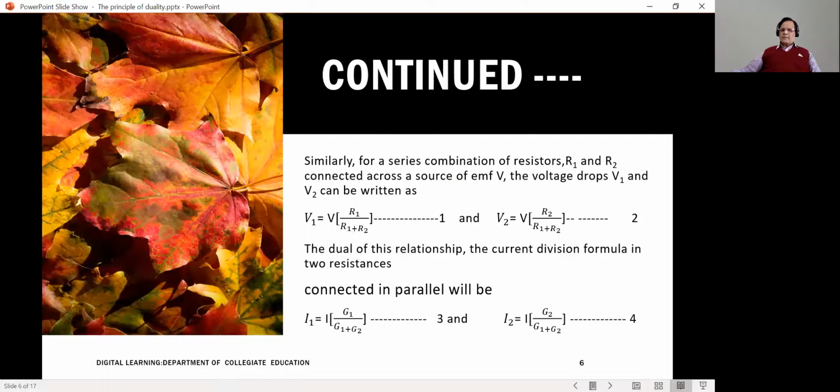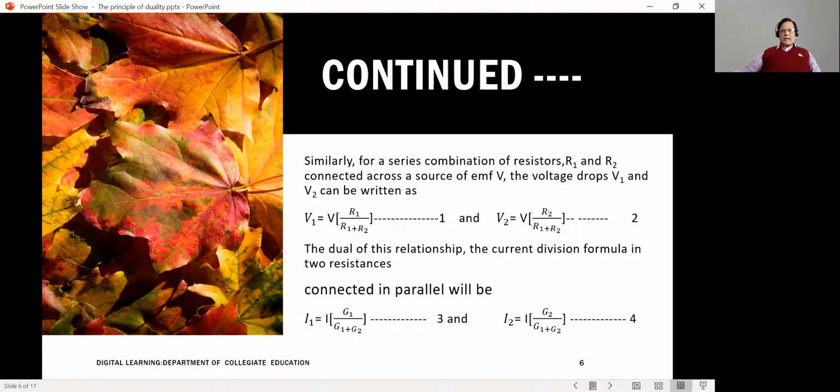Similarly, for a series combination of resistors, let us say two resistors R1 and R2 connected across a source of EMF V. I told you in the earlier classes that a series combination of resistors is a voltage divider circuit. So, the two voltage drops V1 and V2 across resistors R1 and R2 can be simply put as V1 is equal to V into R1 divided by R1 plus R2. In a similar manner, V2, the other voltage drop, can be taken as V into R2 divided by R1 plus R2.